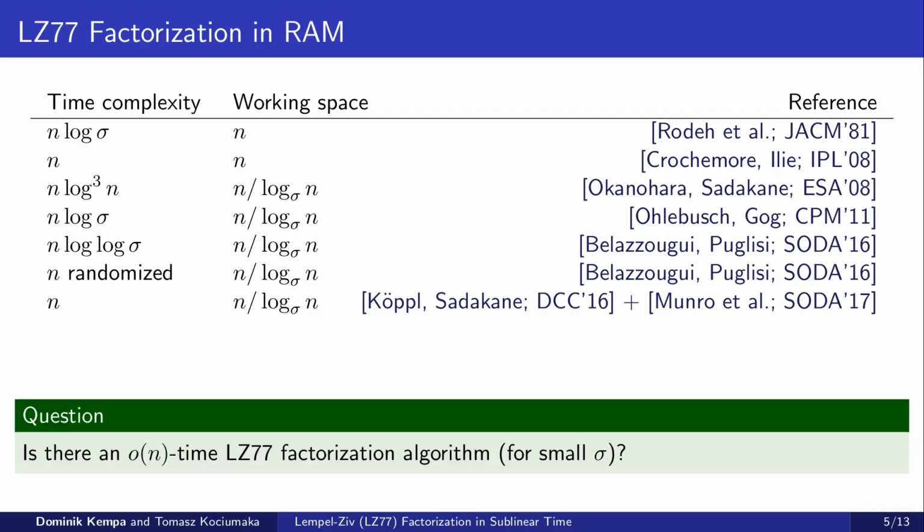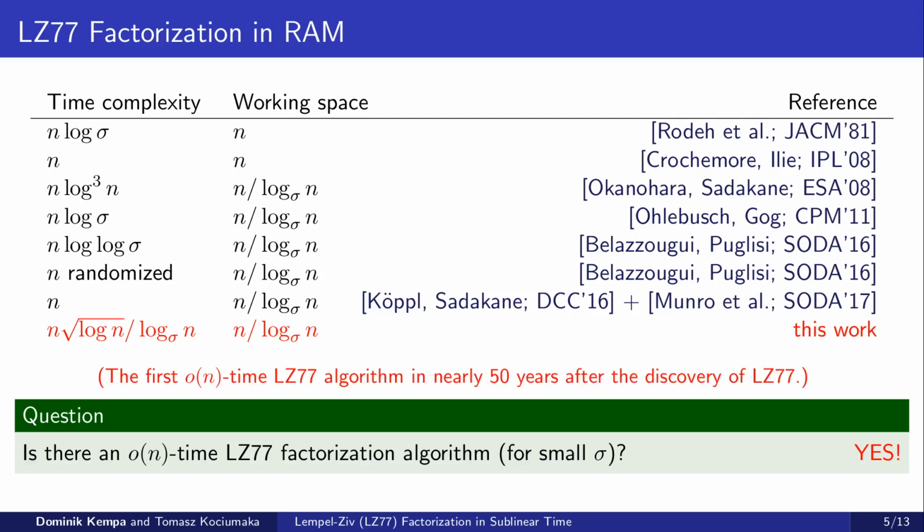The main question we ask in our paper is whether the linear time bound can be further improved, while keeping the space usage optimal. We answer this question positively and present the first algorithm that achieves little o of n time. For example, in the most fundamental case of binary alphabet, our new algorithm uses optimal space and runs in n over square root of log n time. This is the first algorithm to break the linear time bound for this problem in nearly 50 years since the development of LZ77 compression.